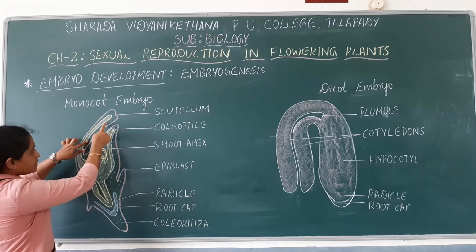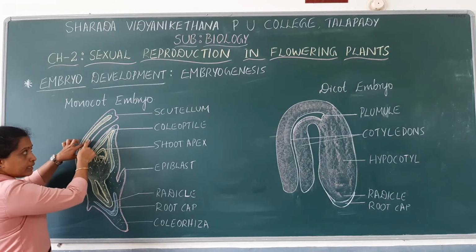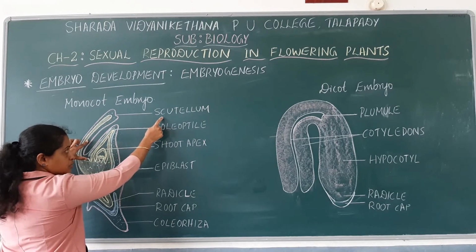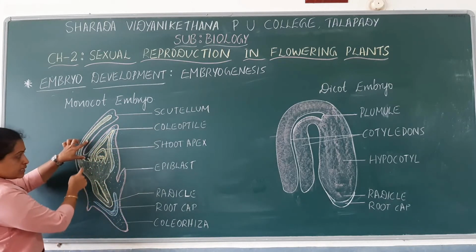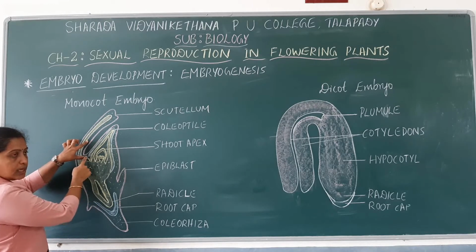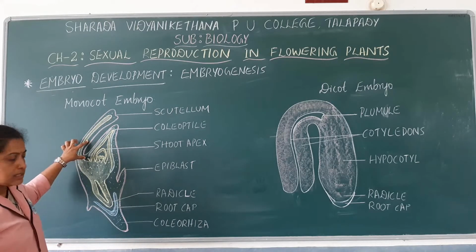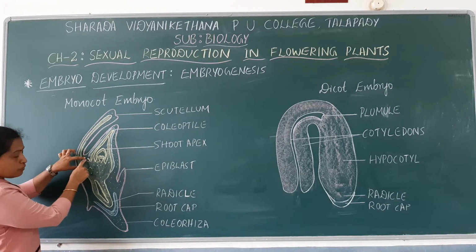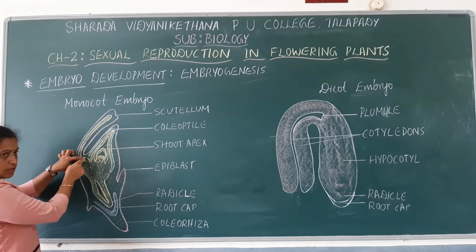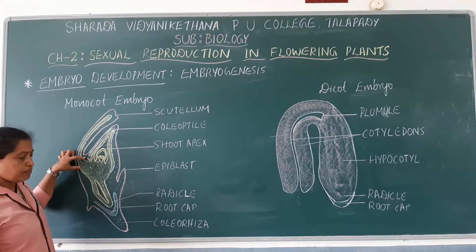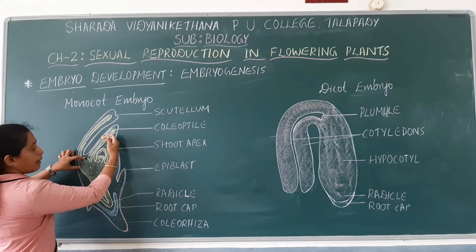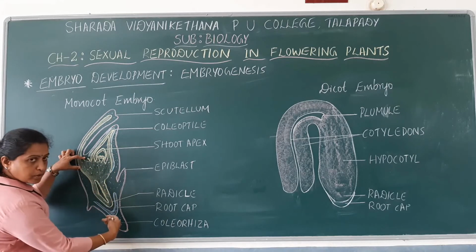So embryo has single large cotyledon. In case of grass, it is termed as scutellum, and attached to the cotyledon towards the lateral side, there is an embryonal axis. This is the point of attachment of embryonal axis to the cotyledon. Each embryonal axis has got two distinct parts, that is epicotyle as well as hypocotyle.